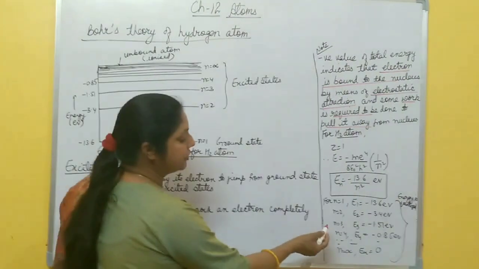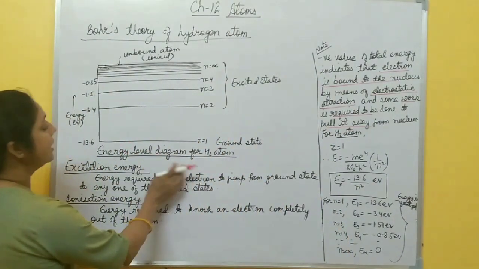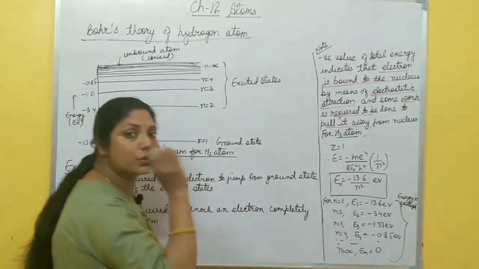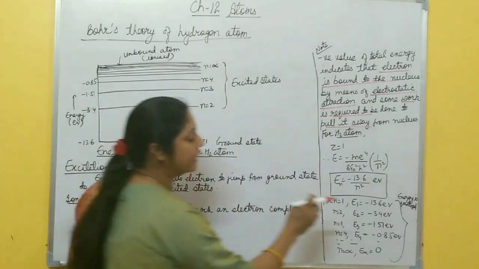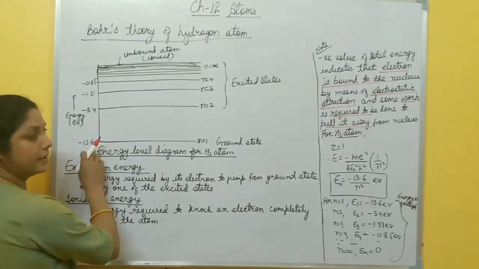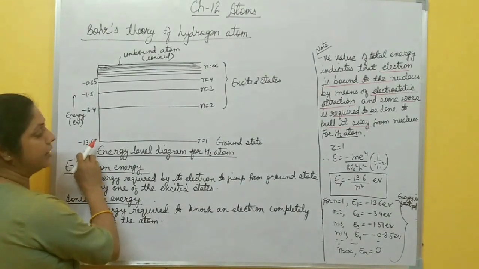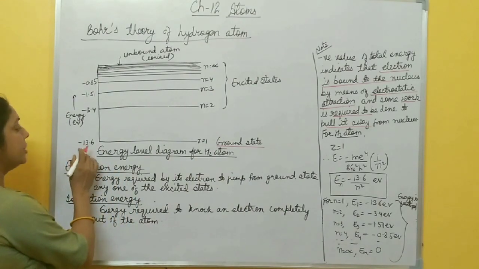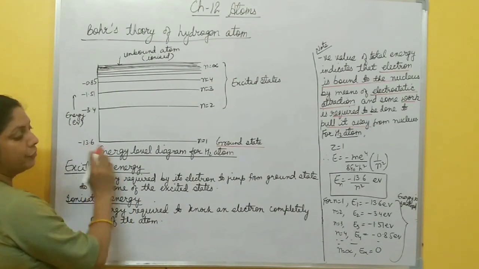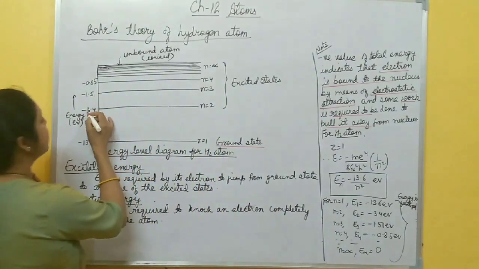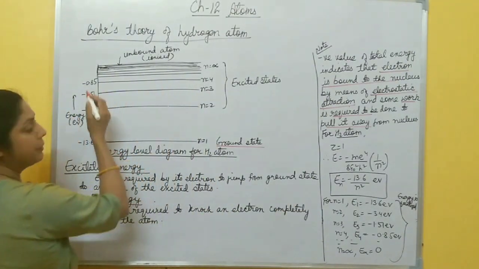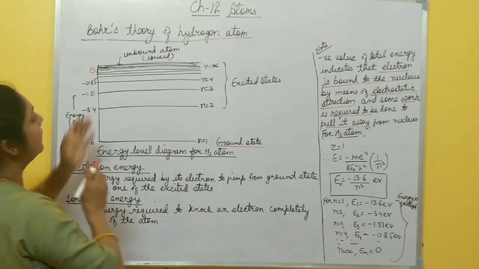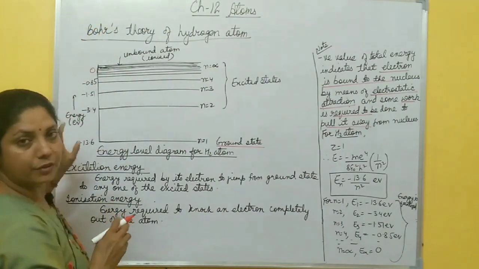Now after finding the energy for different orbits, this is the energy level diagram for the hydrogen atom. For n equal to 1, the electron is closest to the nucleus. At that time, it has minimum energy, that is minus 13.6. This minimum energy state is also called the ground state, right? So in the ground state, how much energy does the electron have? Minus 13.6 electron volt. For n equal to 2, it has energy minus 3.4 electron volt. For n equal to 3, minus 1.5. For n equal to infinity, it has 0 electron volt. After that, it becomes free from the nucleus of the atom.